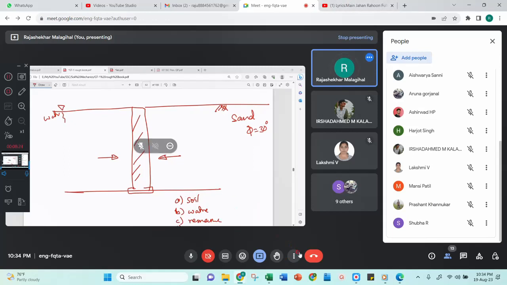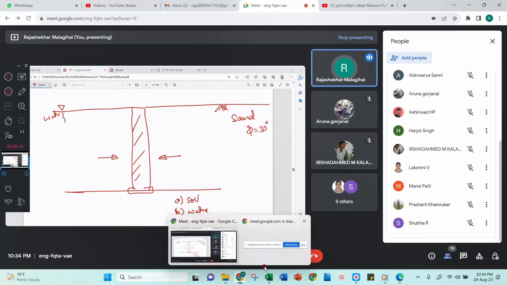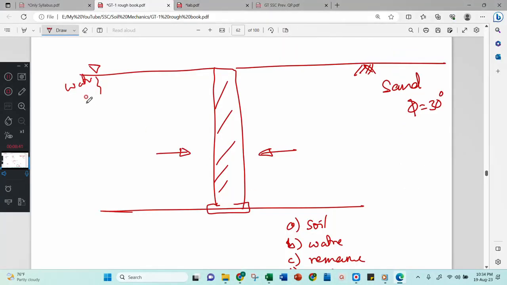Look here. For water, K will be equal to 1, so the total force will be very good. By using the K value only, because at this time I am giving you a water and sand comparison, it is very easy to compare, or you can use common sense.